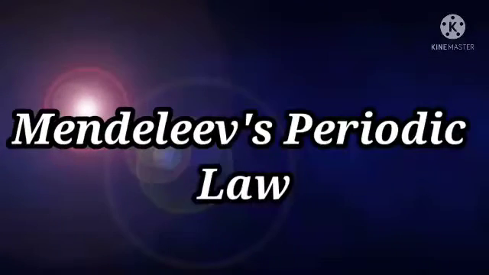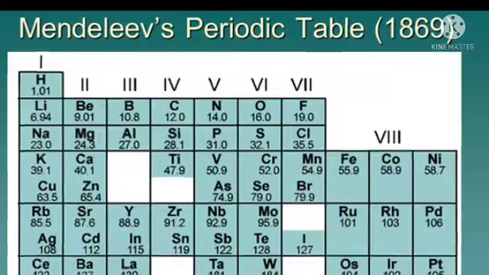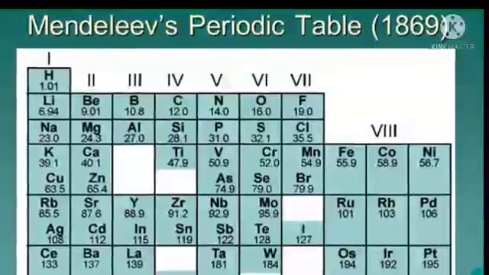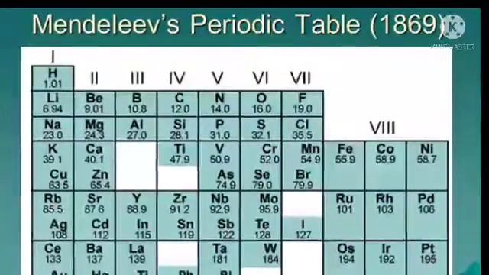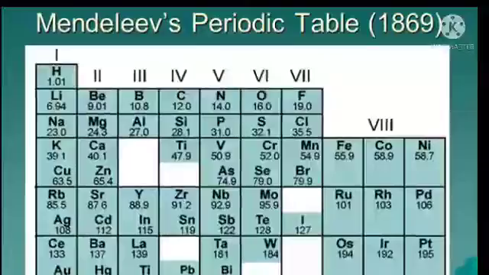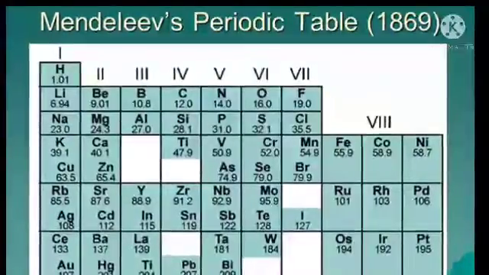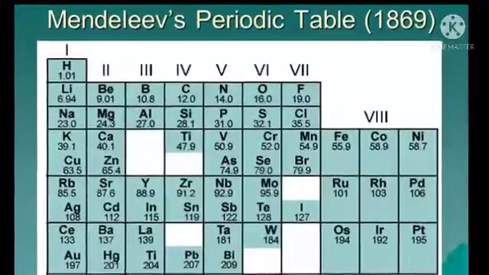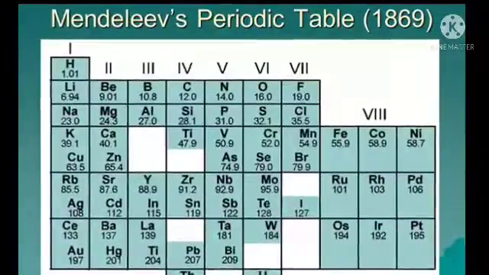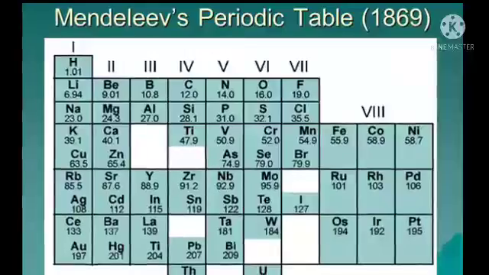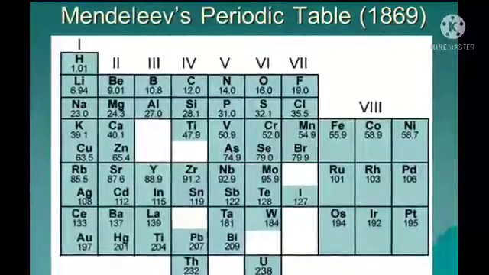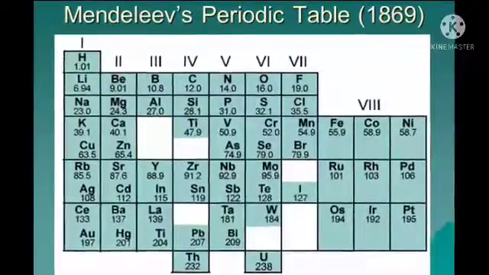The next subtopic is Mendeleev's periodic law. Mendeleev's periodic law states that the properties of elements are periodic functions of the atomic masses. He classified elements in the increasing order of the atomic masses and similarities in their properties. The formulae of the oxides and hydroxides formed by the elements was also the basis for the classification of the elements.